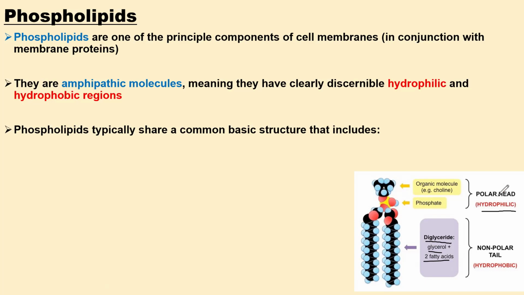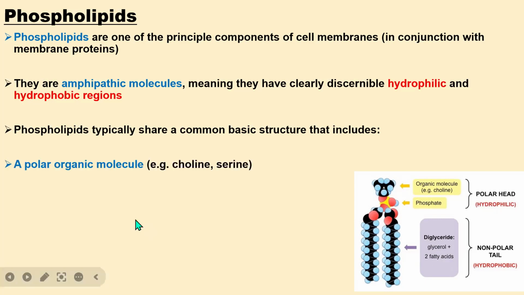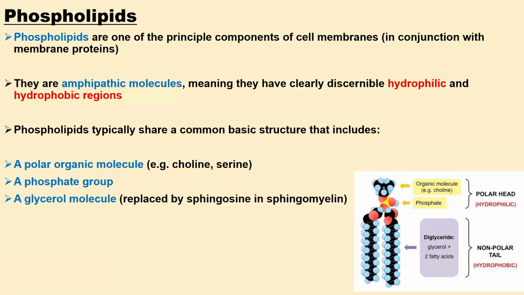And then in the polar head, we have organic molecules which can be serine or choline. For example, a polar organic molecule can be choline or serine, and then of course a phosphate. So this is the first component, a polar organic molecule. The second component is the phosphate group. And the last component is the glycerol molecule, which is replaced by sphingosine in the case of sphingomyelin. So these are the components of the phospholipids of the cell membrane.